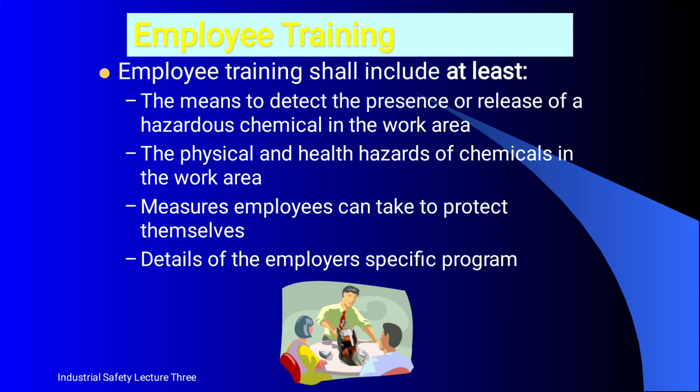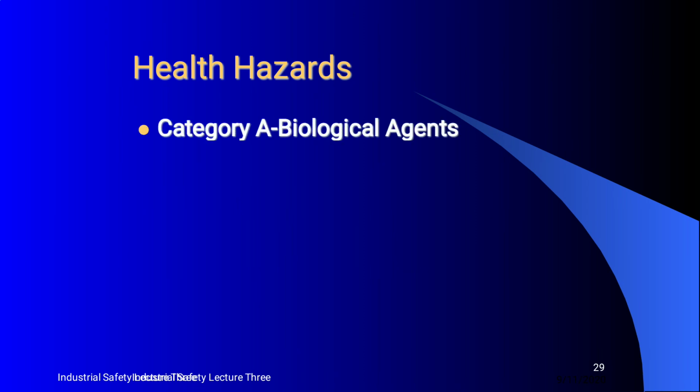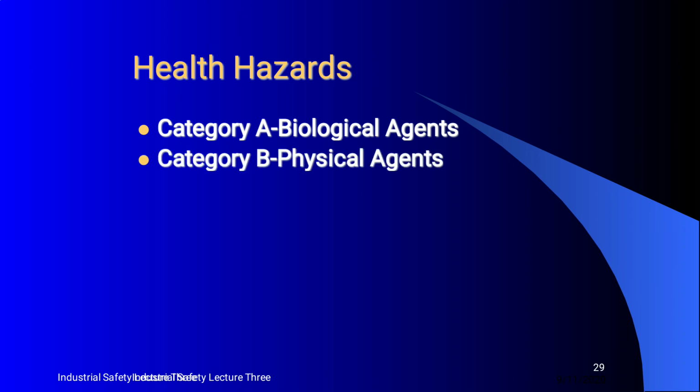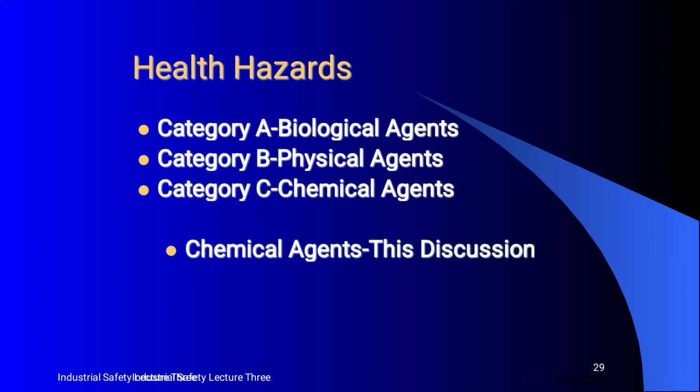Employee training is the most powerful technique. Employee training shall include at least the means to detect the presence or release of a hazardous chemical in the work area, the physical and health hazards of chemicals in the work area, measures employees can take to protect themselves, and details of the employer's specific program. Next is the health hazard category. First category is biological agent. Second category is physical agent. Third category is chemical agent.